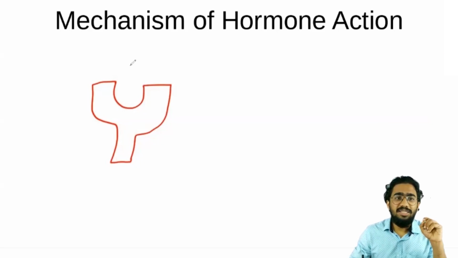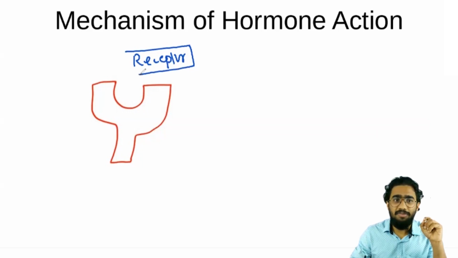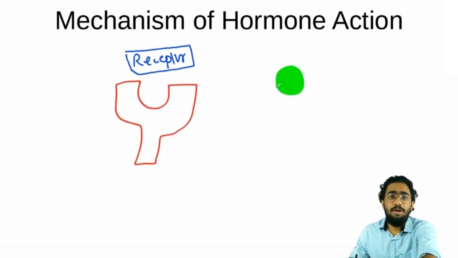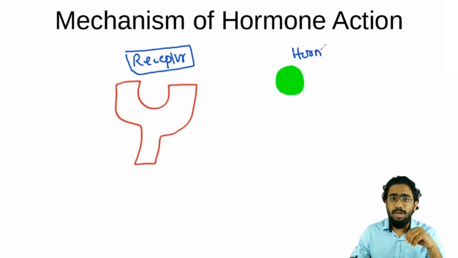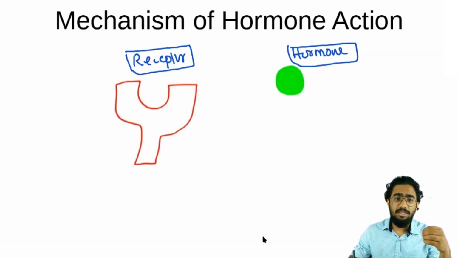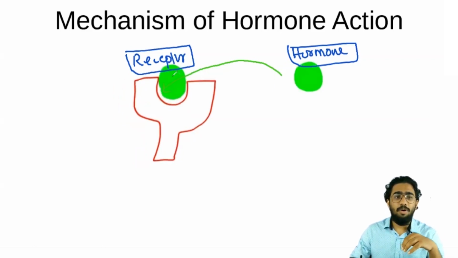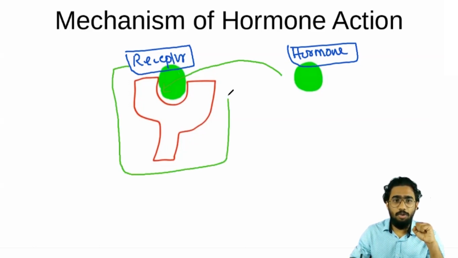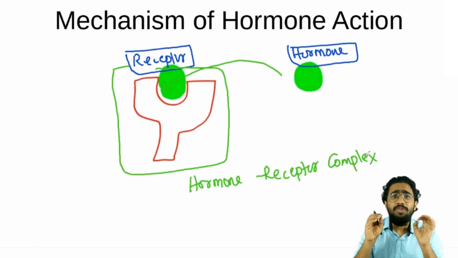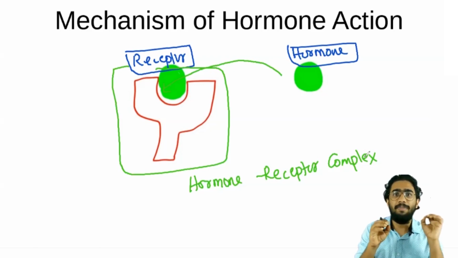In this figure, you can see a receptor. This is a schematic diagram of a receptor. A hormone molecule comes through the blood and binds with the receptor here. This is the binding site of that hormone, and you can see the hormone is bound to the receptor. This makes a hormone receptor complex. So the formation of the hormone receptor complex is the first step in the mechanism of hormone action.